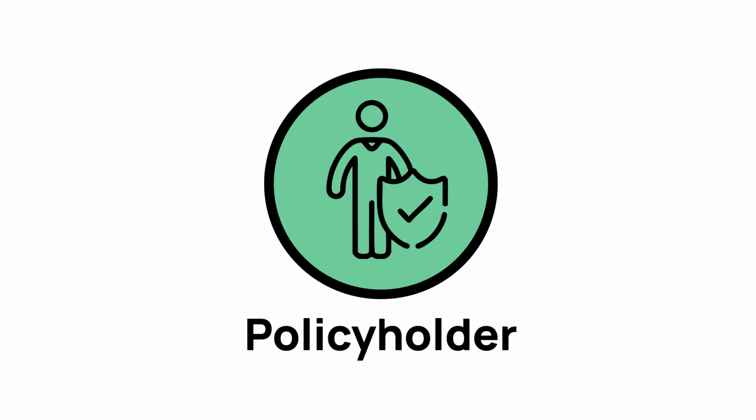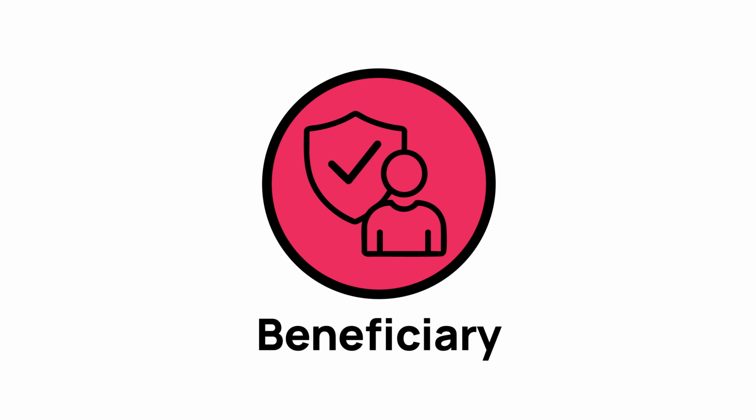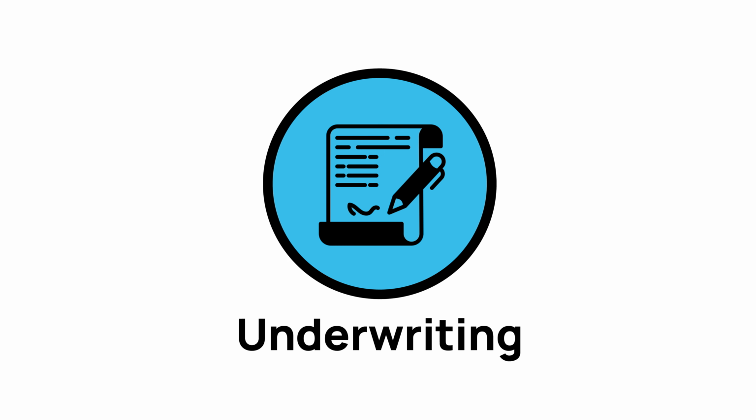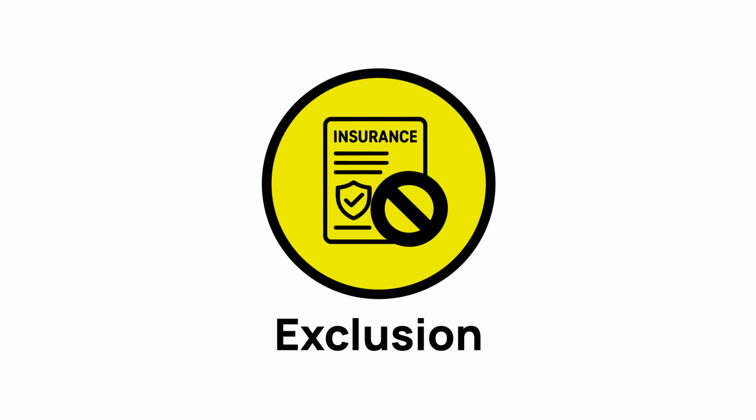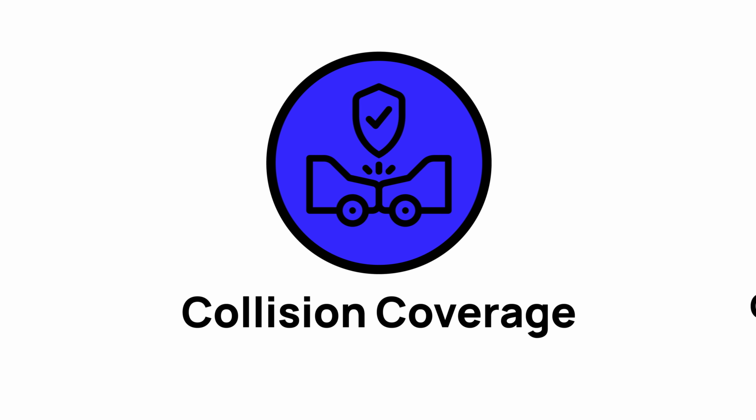Policyholder, the person or business that owns the insurance policy. Beneficiary, the person or entity who receives money from a life or annuity policy. Underwriting, the process insurers use to assess risk and determine your premium. Exclusion, situations or items that are not covered by your policy. Collision coverage, pays for damage to your car after an accident.